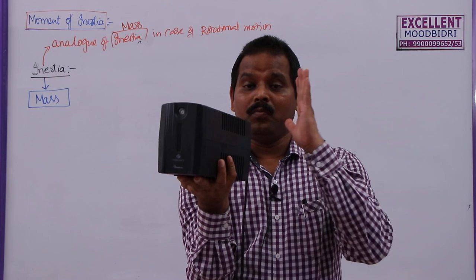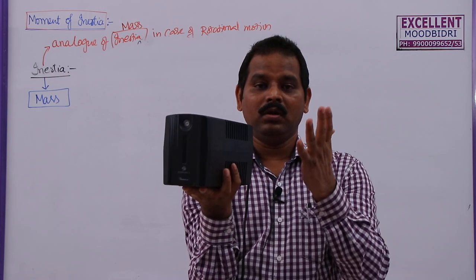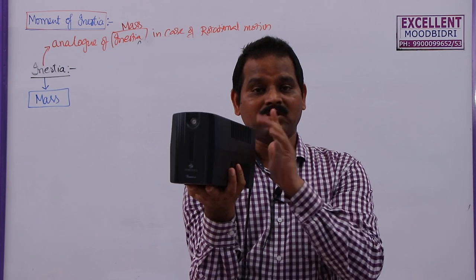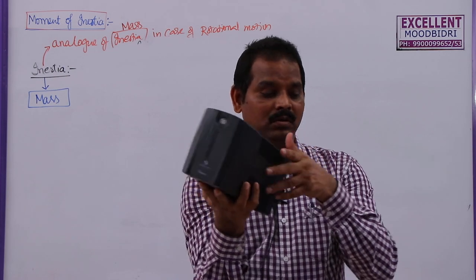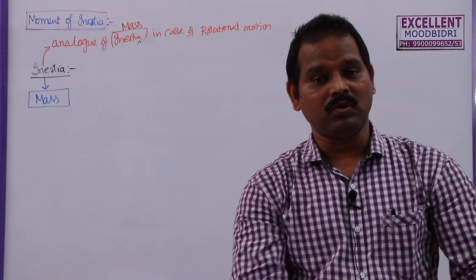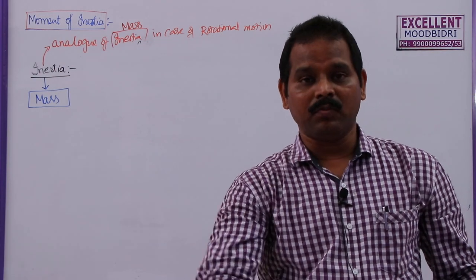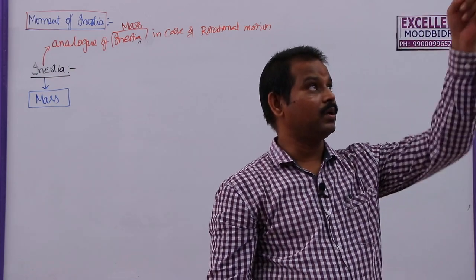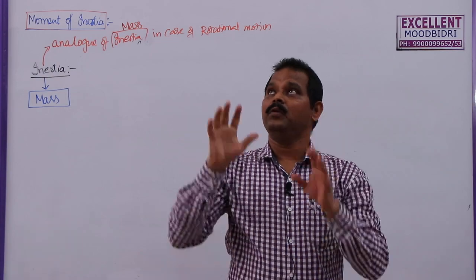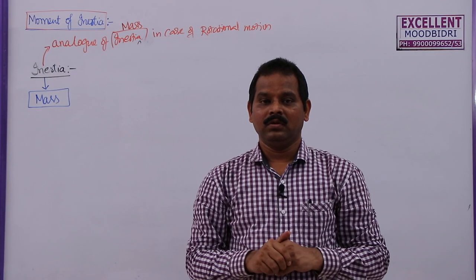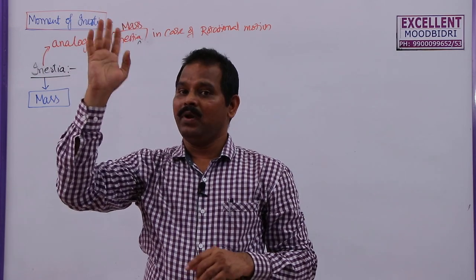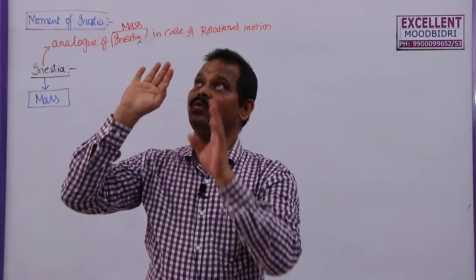That means if the mass of the body is more, those bodies will not try to change their state of rest or uniform motion. Now, similar to this one, if you take our fan, when it is rotating, so these are all translatory motion examples. Now, if you take our fan, which is rotating about its own axis, and you want to stop it, if you keep your hand in between, the blades will cut your fingers. But how to stop it?